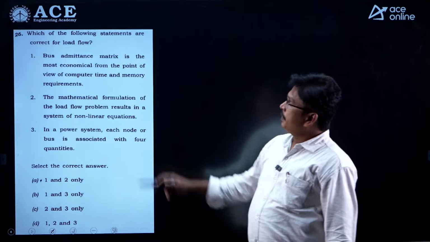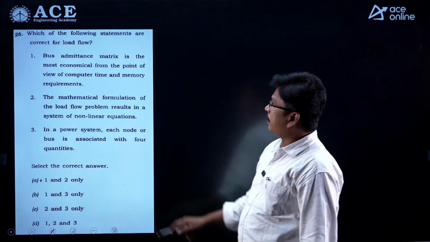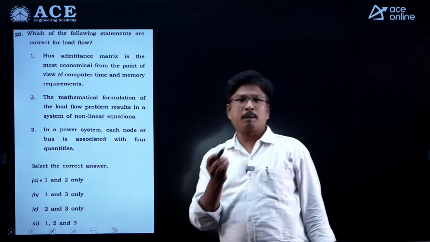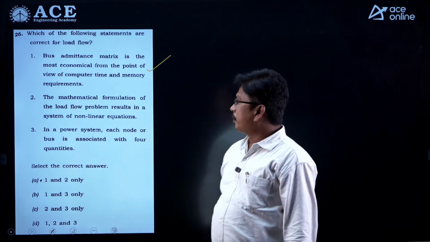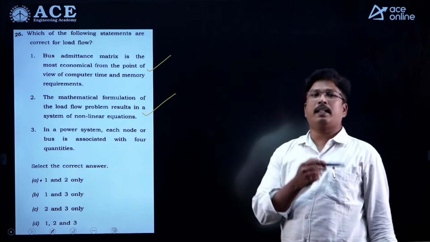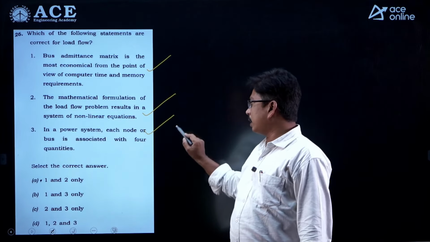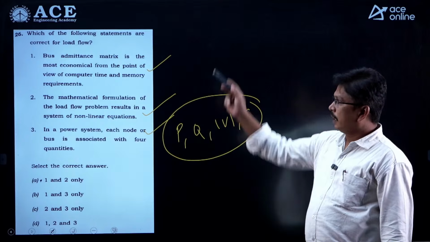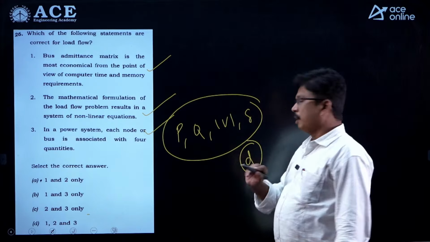Right. Which of the following statements are correct related to load flow? The bus admittance matrix is the most economical form in terms of computer time and memory. Yes, Y bus is normally a sparse matrix, so less memory is required. Correct statement. The mathematical formulation of the load flow problem results in a system of non-linear equations, strictly speaking non-linear algebraic transcendental equations. In a power system, each node or bus is associated with 4 parameters: P, Q, magnitude of V and delta. So all the statements are correct, so option D is the perfect answer.